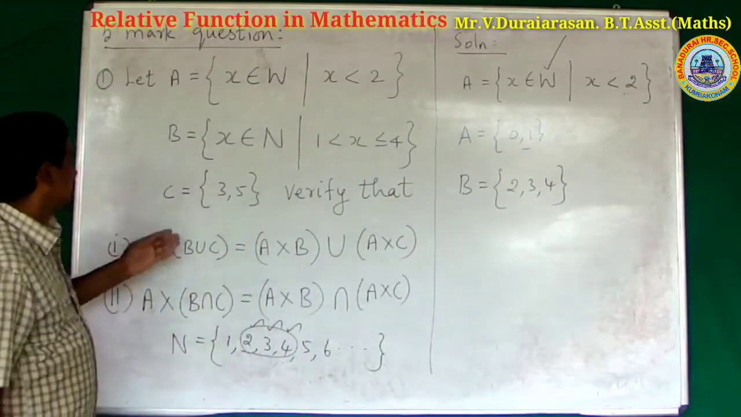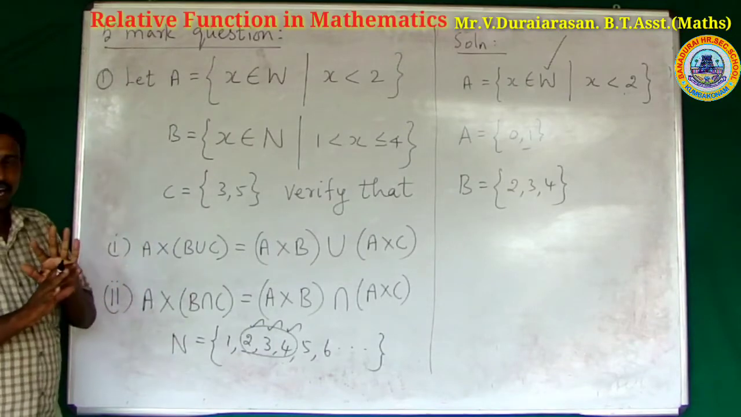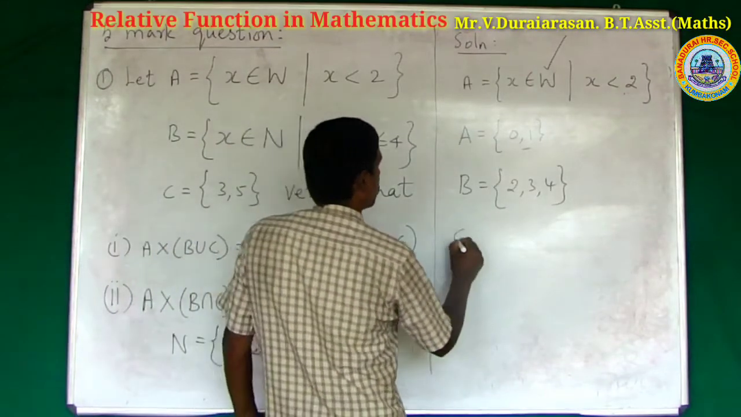What is the other set, sir? No problem. The third set C is already given in roster form. C is equal to {3, 5}.